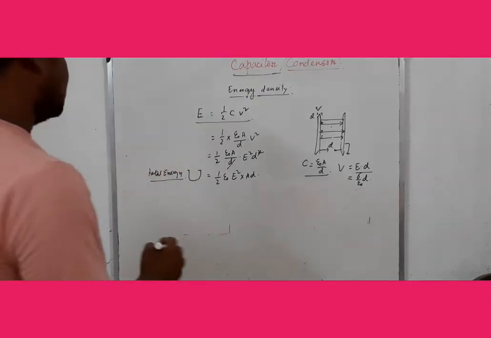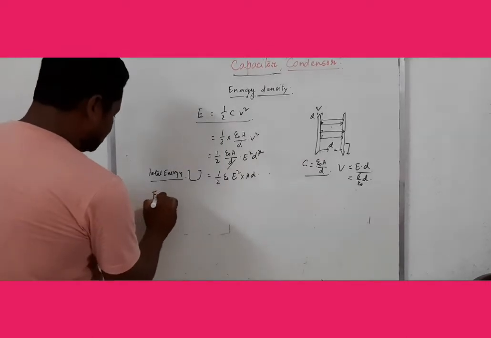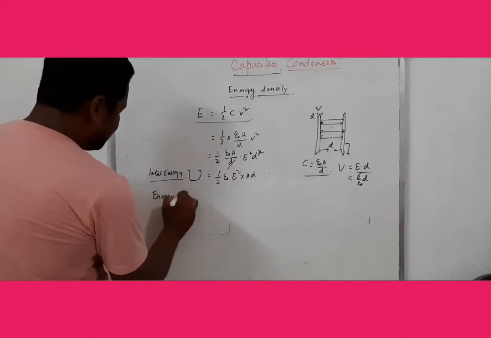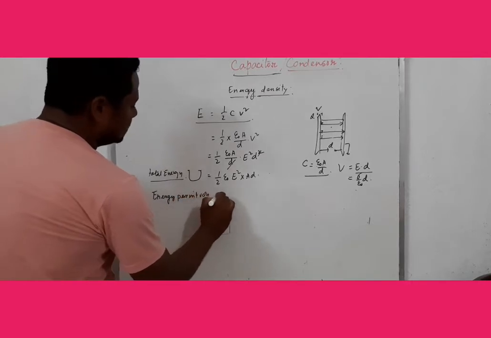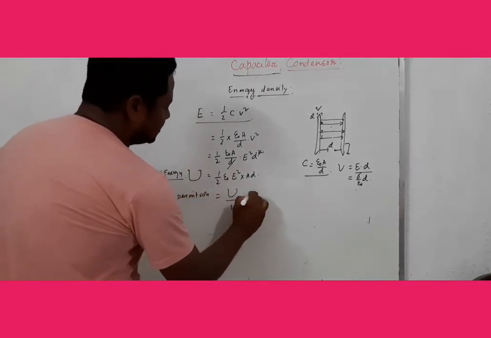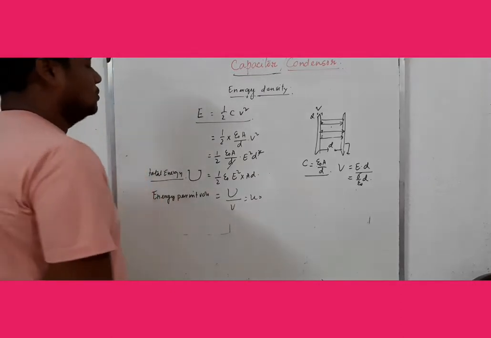That is energy per unit volume. Then U by V, that is small u.